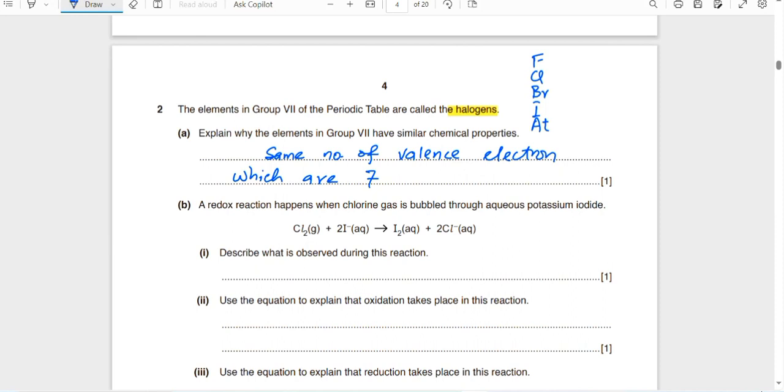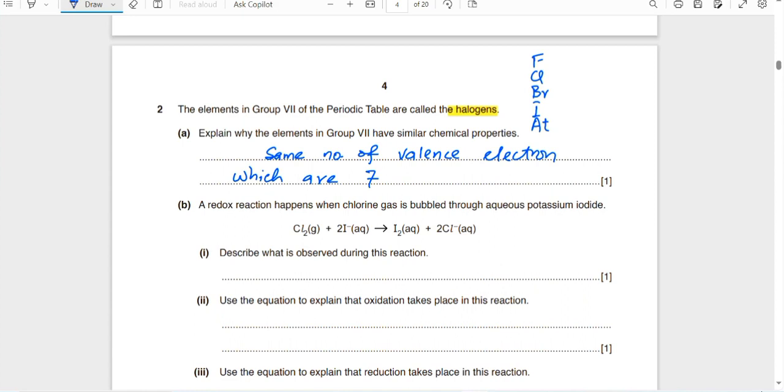A redox reaction happens when chlorine gas is bubbled through aqueous potassium iodide. You can see what happens here when chlorine is passed through the iodide. Chlorine becomes chloride, it gains a negative charge, it is reduced itself. And iodide is oxidized, it loses its electrons and becomes iodine. Describe what is observed during this reaction.